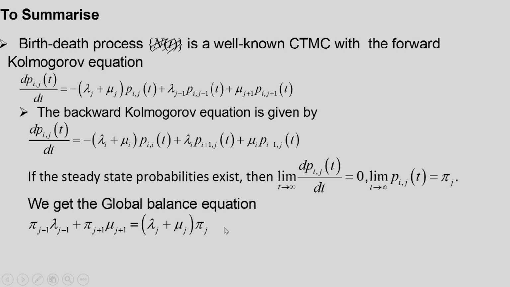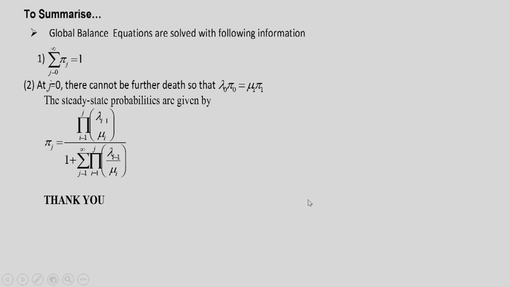This global balance equation can be solved with the condition that summation of pi j, j from 0 to infinity, is equal to 1, and at j equal to 0, lambda 0 pi 0 is equal to mu 1 pi 1. So using these two equations we can solve the global balance equation. These are the conditions, and we got the solution of the global balance equation using this relationship.